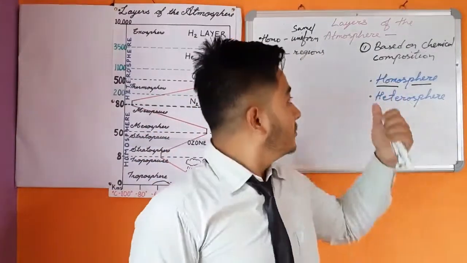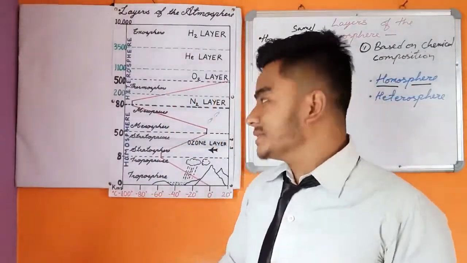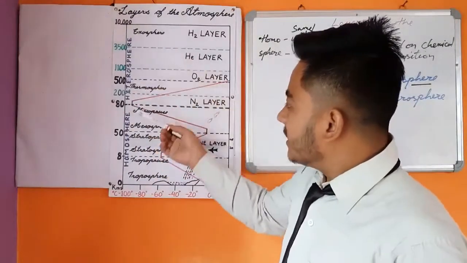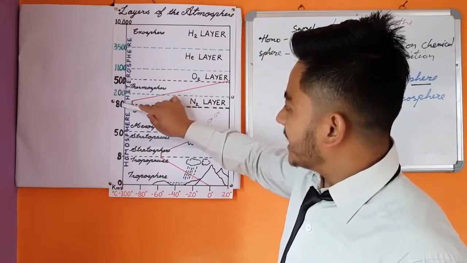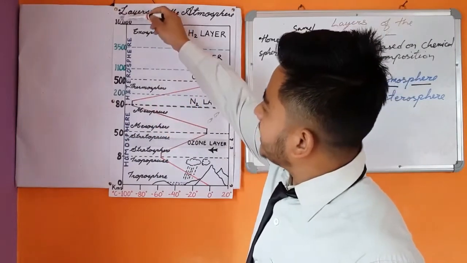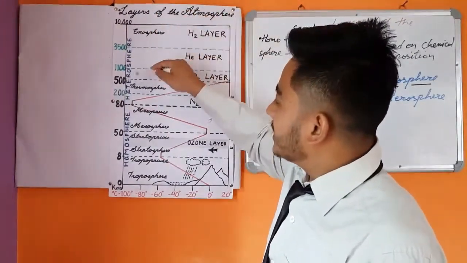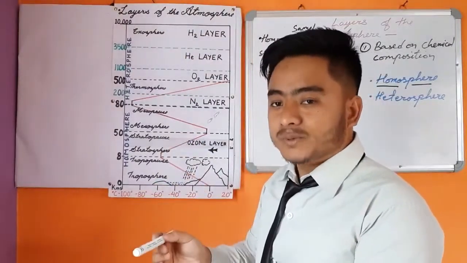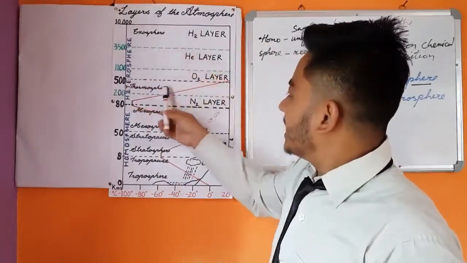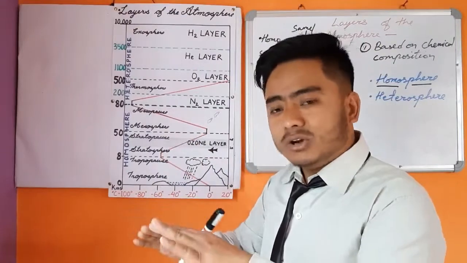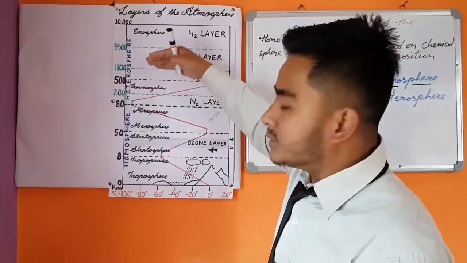So the second layer based on chemical composition is Heterosphere. So now let us understand what is Heterosphere. See, from or above the Homosphere, that is from 80 km up to the height of 10,000 km, the upper limit of the atmosphere, the chemical composition of the atmosphere, or the different gases that are present in this particular layer of the atmosphere, are not uniform. They are not same. They vary from region to region or from one layer to another layer.